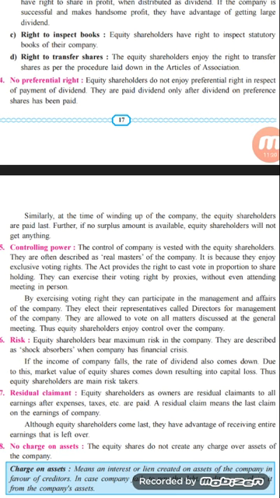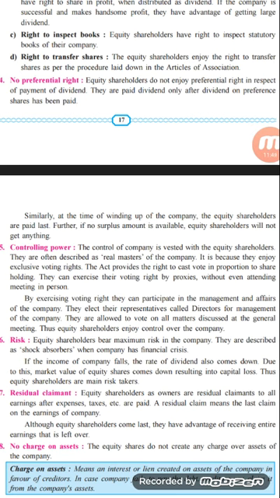So there is no preference in getting the dividend. If there is a profit in the company, then first that profit will be given in the form of dividend to the preference shareholders, and after satisfying all the preference shareholders, if certain profits are remaining, then the equity shareholders have the right to get that profit in the form of dividend.